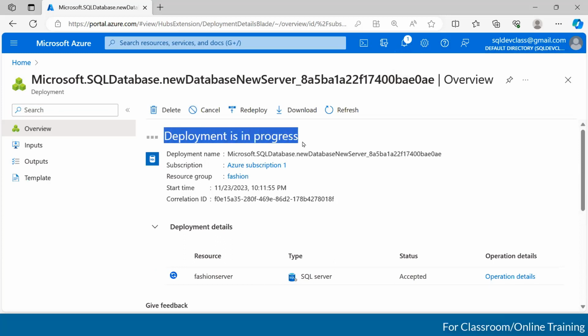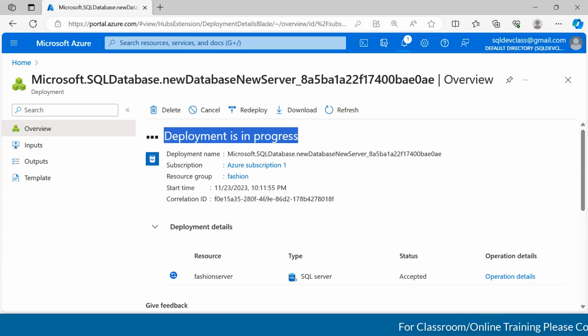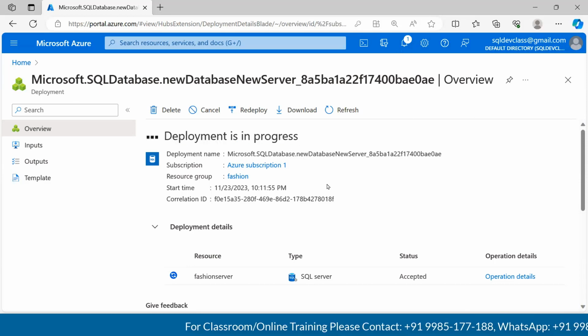That means it is going to create the server and the database for us on the Azure environment. It will take a minute, guys. So while we wait, any questions?